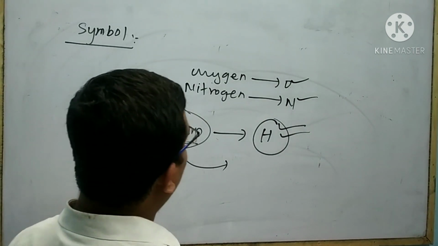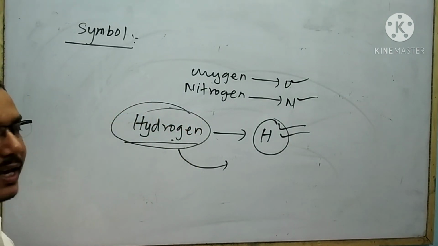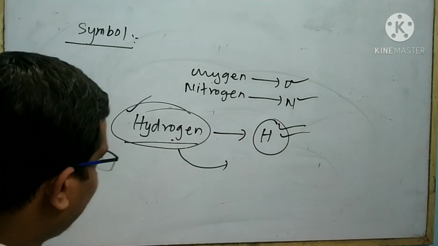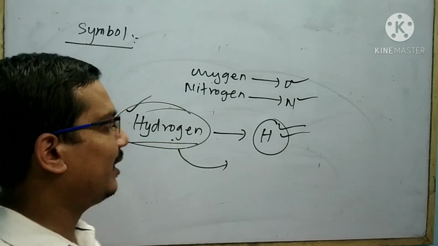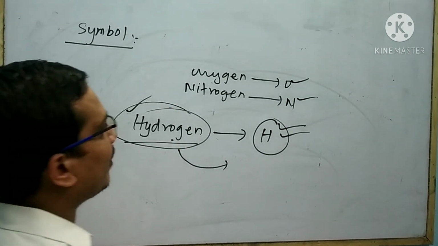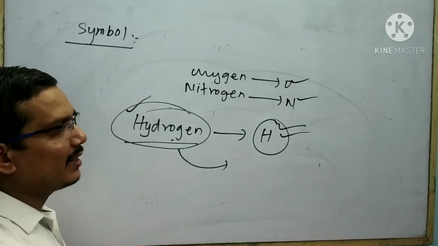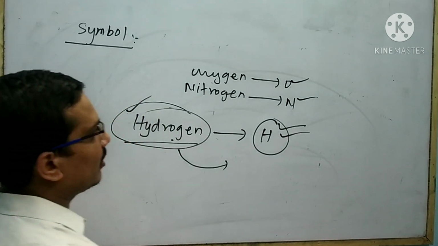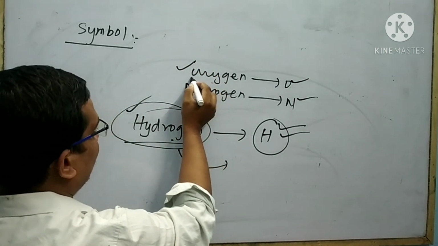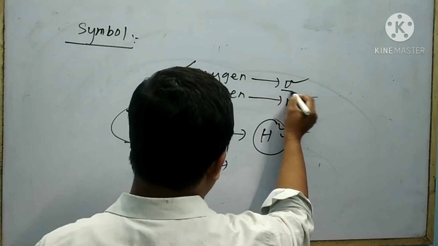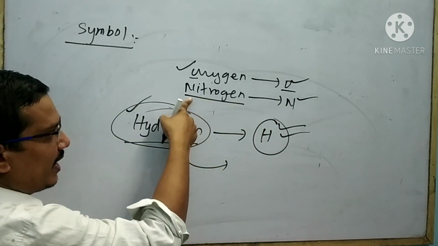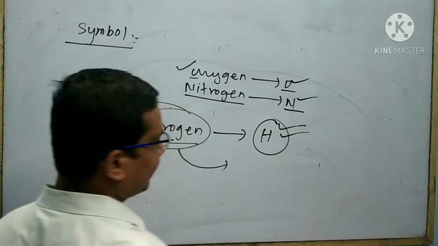Generally, symbols are written with the help of the first letter of the full name of the element. It is written in capital form. The symbol of some elements may be written by the first letter in capital. For example, oxygen, the first letter is O, so the symbol is O. In the case of nitrogen, the first letter is N, the symbol is N.